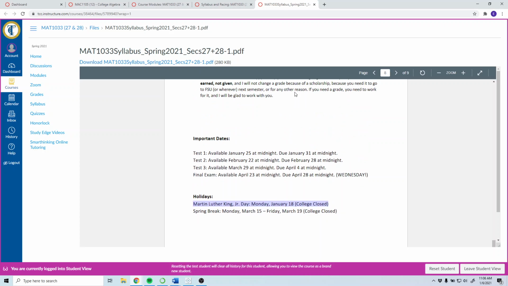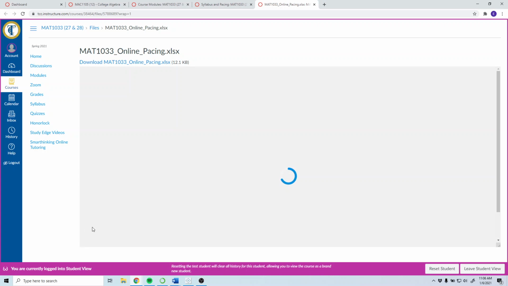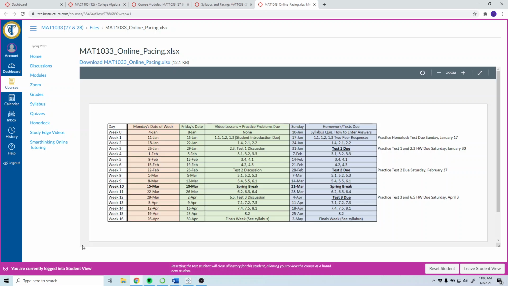All right, like I said, you can read through the syllabus more specifically, especially when you're getting ready for the syllabus quiz. The pacing here is kind of guidelining what you should be doing every week. The homework will all be aligned to it. I call this week 0 because it's very weird that we're starting officially on Thursday. But you will see there are a couple things due this Sunday, because we do officially start on Thursday.